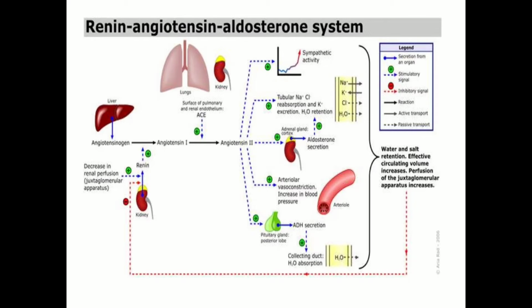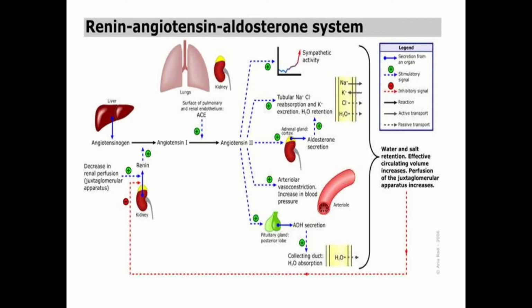In this you are observing that JGA operates through a multi-hormonal system called renin-angiotensin aldosterone system. A fall in GFR or glomerular blood pressure activates the JG cells to release renin, which converts angiotensinogen to angiotensin 1 and further to angiotensin 2.